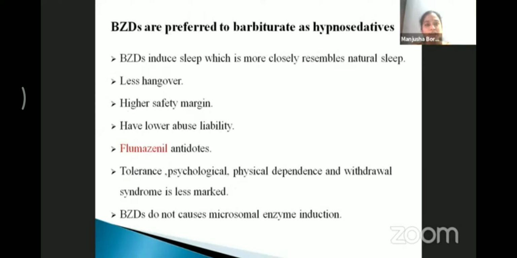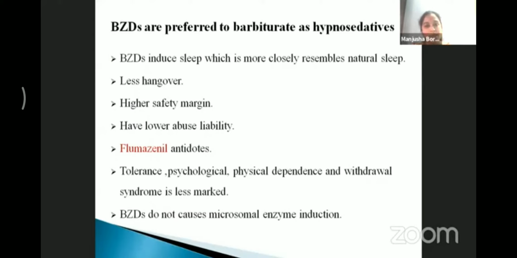This is a most frequently asked question in viva. Why are benzodiazepines preferred over barbiturates as sedative hypnotics? Benzodiazepines induce sleep which more closely resembles natural sleep, with less hangover as compared to barbiturates. Benzodiazepines have a higher safety margin and lower abuse liability. And in case of overdose, we have a benzodiazepine antagonist like flumazenil, which can reverse symptoms like hypnosis or cognitive impairment caused by the benzodiazepine.